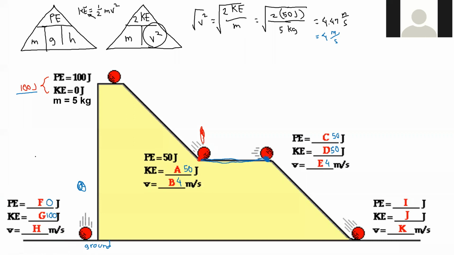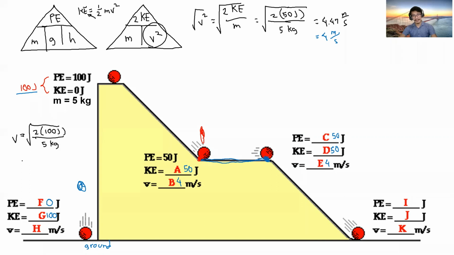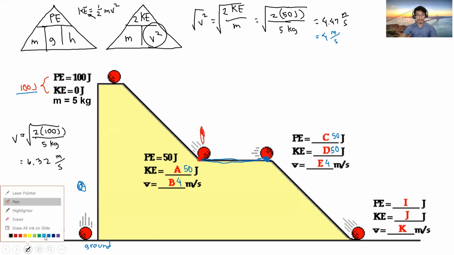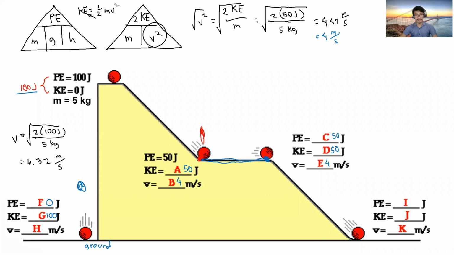Now, how about velocity? Substitute lang dito sa imong equation. Velocity is square root of 2 times 100 joules, kinetic energy man, divided by 5 kilograms. And that will give us, pila? 200 divided by 5 square root 6.32 meters per second. One significant figure. So that means our final answer must only contain one significant figure. So 6 meters per second. Ayun, no, di ba? Okay, let's have another problem.